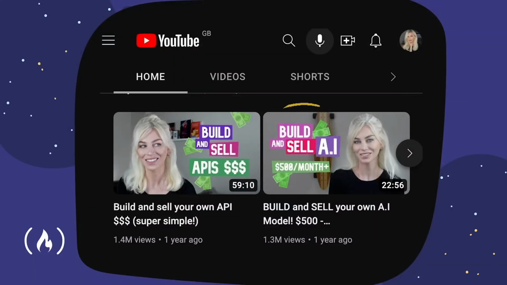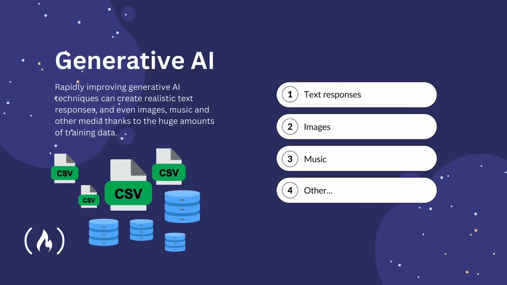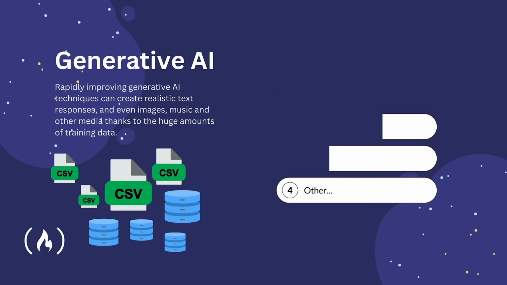And that's it. Of course, that is a super basic example, and we would need way more data than these 5 paragraphs right here, but you get the idea. If you want to build your own AI model and understand the concept of machine learning better as a total beginner, please check out my video on it on my channel, Code with Anya Kubo. As of now, rapidly improving generative AI techniques can create realistic text responses and even images, music, and other media thanks to the huge amounts of training data and talented developers working on it today.